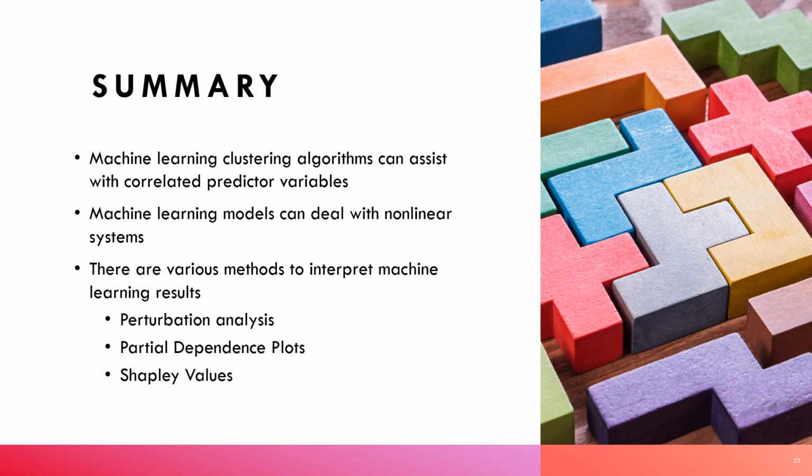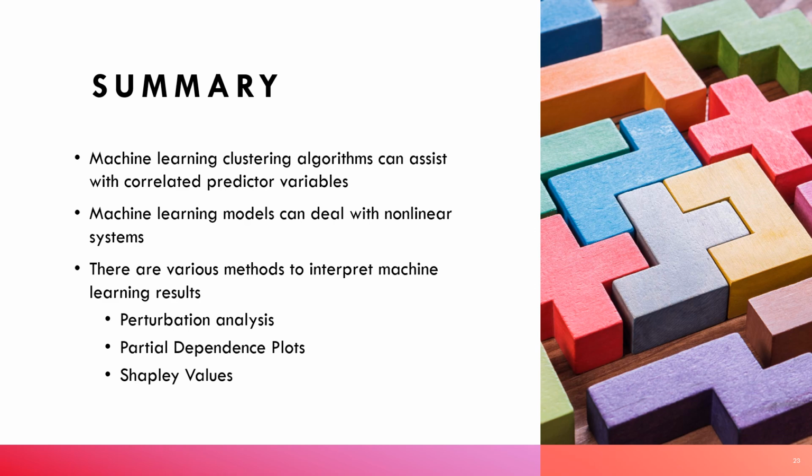So just to summarize what we've gone over here today, we used the machine learning algorithm k-means clustering to reduce the correlation between precipitation and air dryness. And then we used artificial neural networks to model photosynthetic activity per cluster to be able to investigate the individual nonlinear impacts of precipitation and VPD on photosynthesis in both Earth system models and observations.